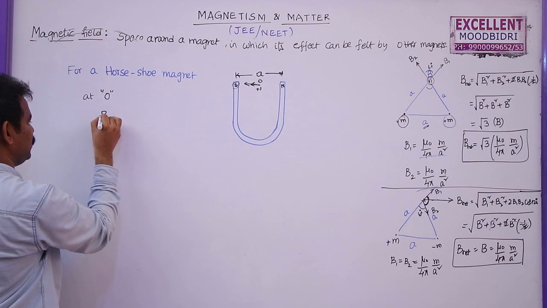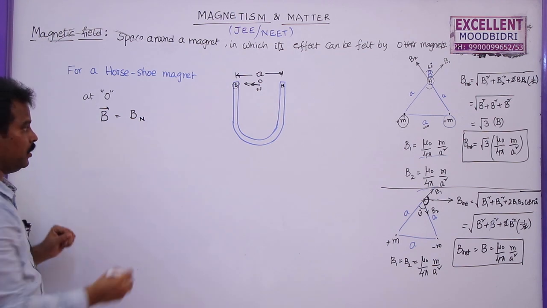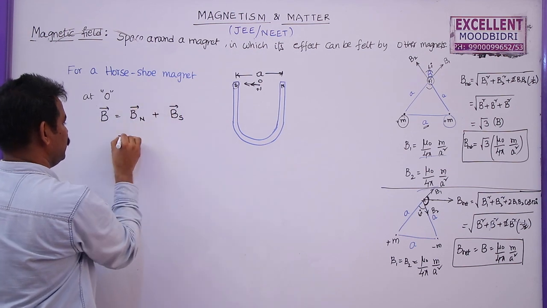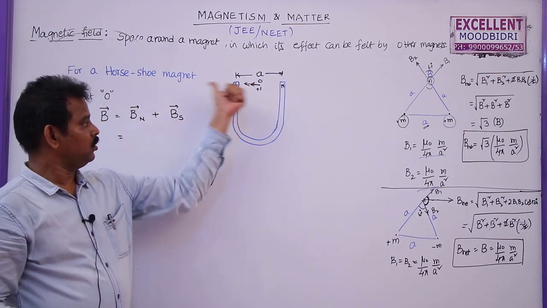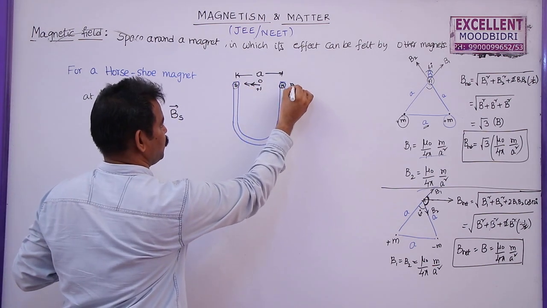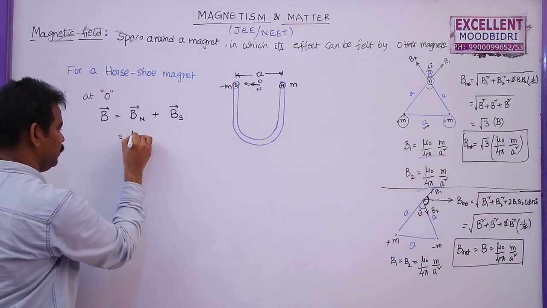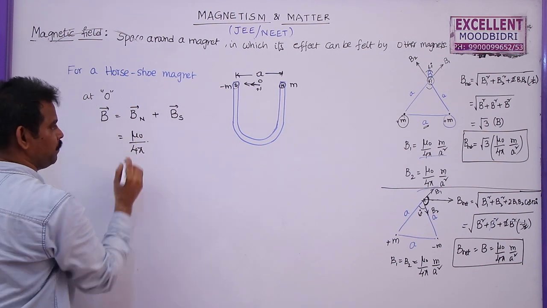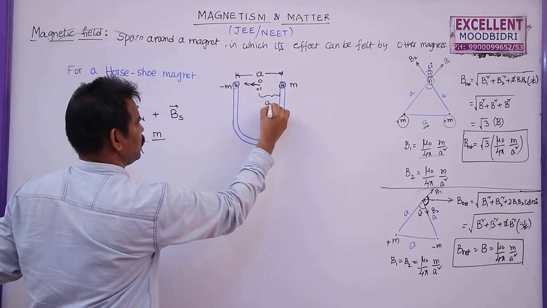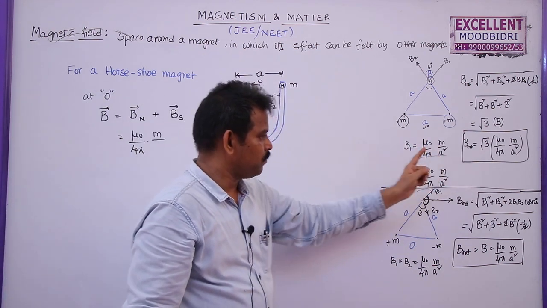the net magnetic field induction is given by the magnetic field due to the north pole of the horseshoe magnet plus the magnetic field due to the south pole of the horseshoe magnet. But here I am adding these two. Why? Because both fields are acting in the same direction. So what is the magnetic field due to the north pole? Let the pole strength of this one be m, and this will become minus m. So B is given by mu naught by 4 pi, pole strength of this one is m, and the distance will be a by 2. So according to the formula, mu naught by 4 pi m by distance square.